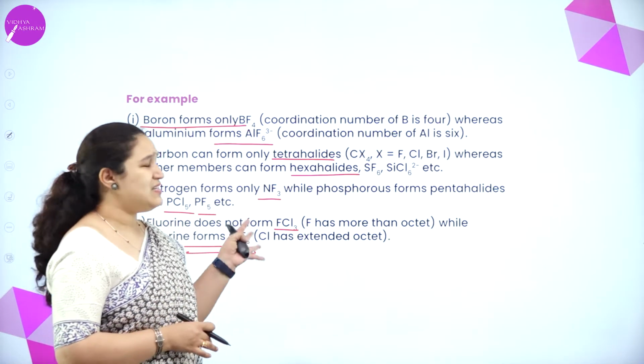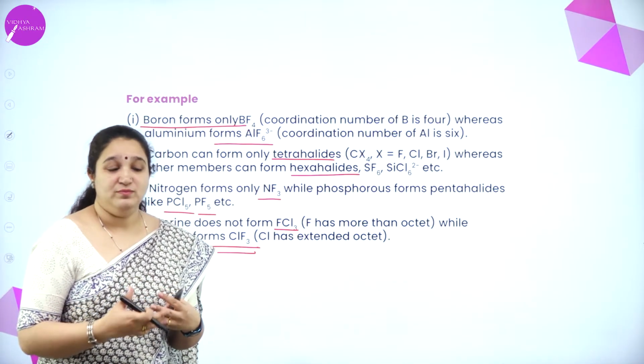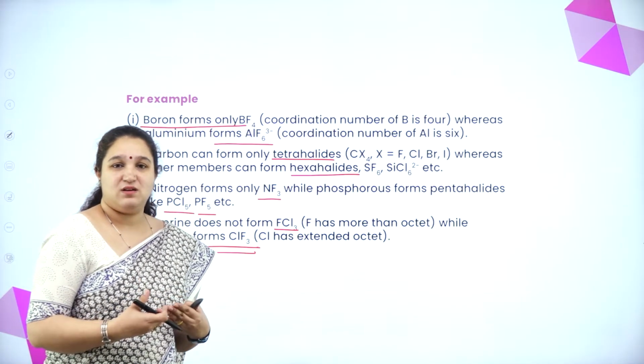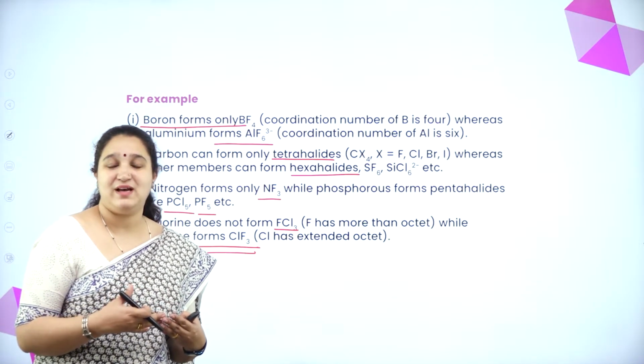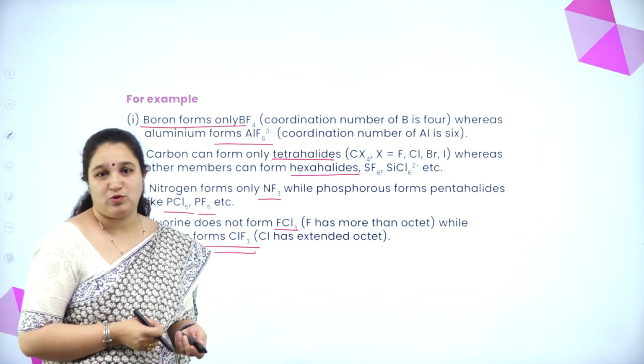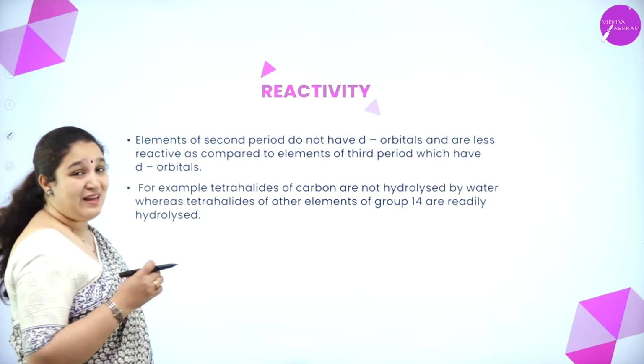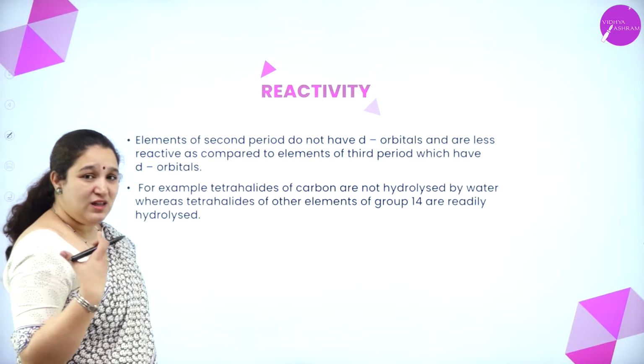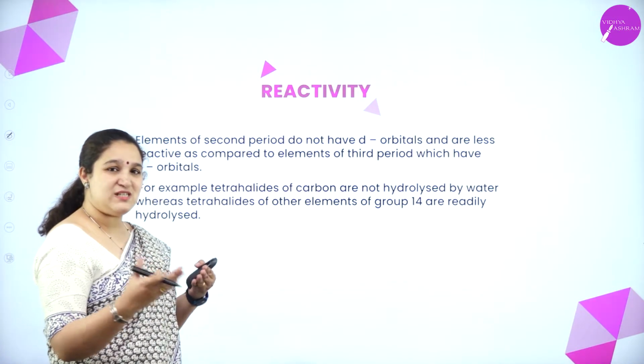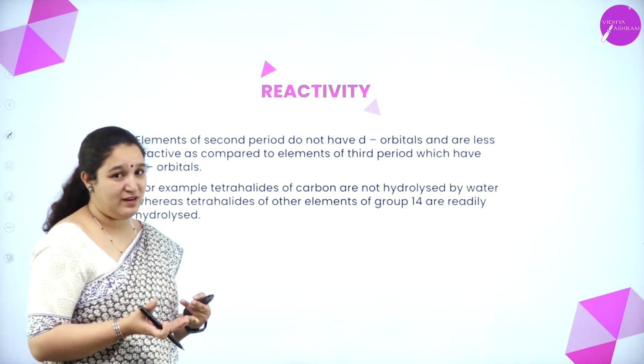Okay, so these are some of the examples for telling us that the first element has covalency only up to 4. Next is about the reactivity. If you see the reactivity also, the first elements of every group have a different reactivity.